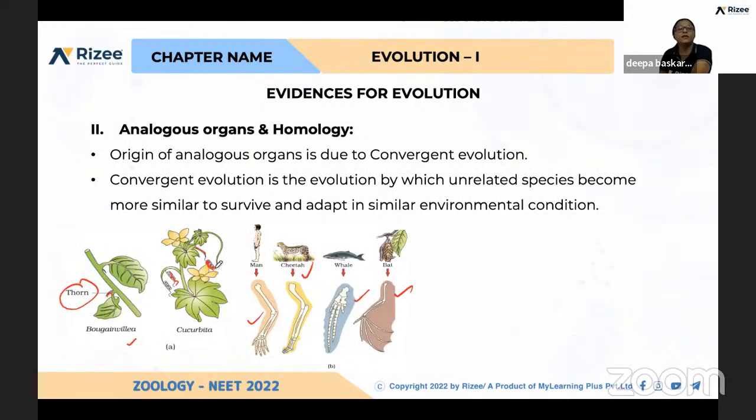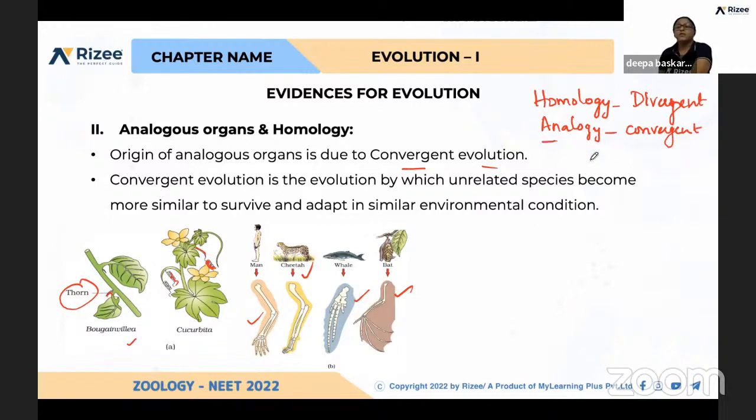And again, this is due to convergent evolution. Homology is due to divergent evolution, and analogy is due to convergent evolution. ACHD, you remember like that. You just remember this alone, AC.